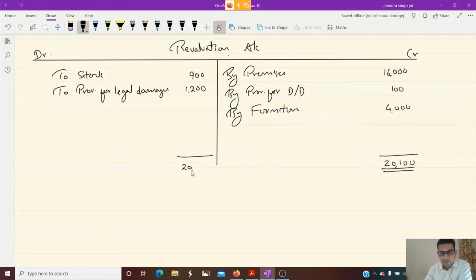So the balance remaining is on the debit side. This will be gain. Let us calculate. It will be 18,000.